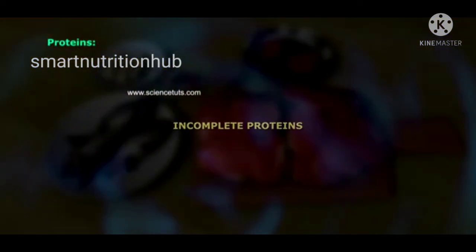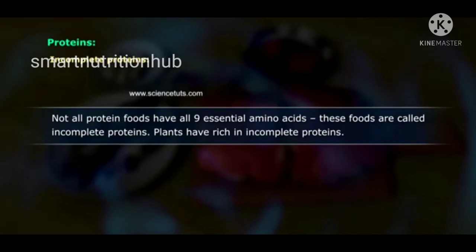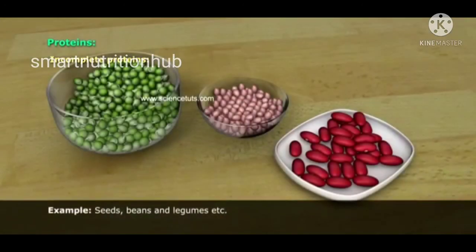Incomplete proteins. Not all protein foods have all 9 essential amino acids. These foods are called incomplete proteins. Plants are rich in incomplete proteins. Example: seeds, beans, and legumes, etc.